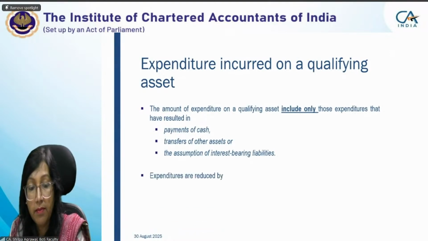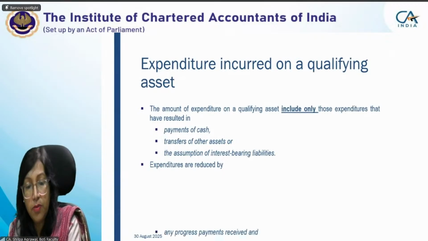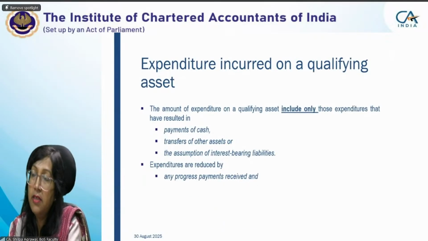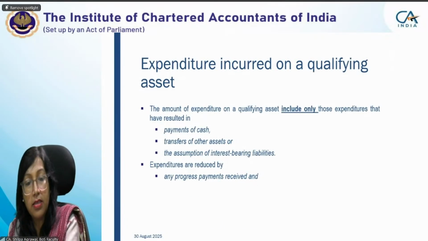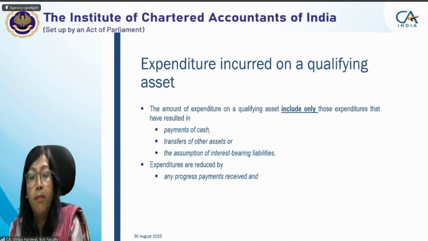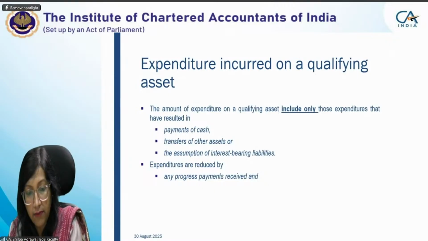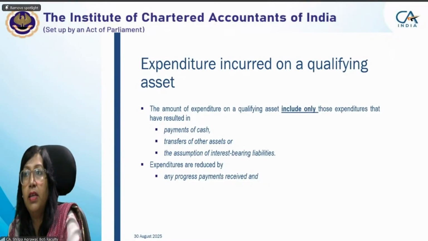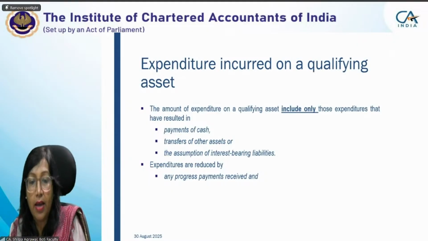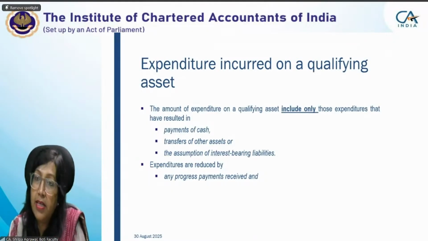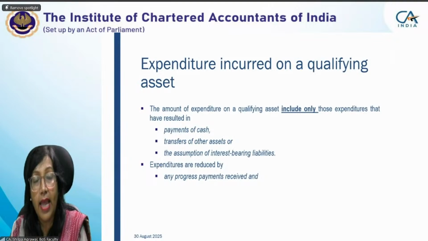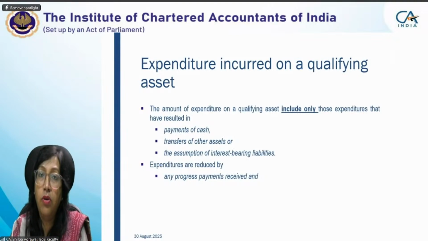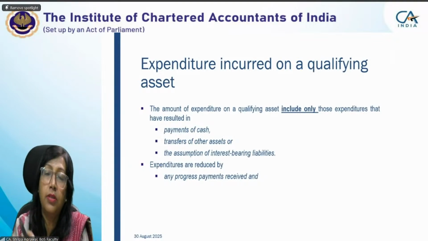Okay. So we incurred some expenditure on the construction of the qualifying asset, but that expenditure will be reduced by any progress payments received. Say we incurred 5 lakh till construction, and for that we received progress payments of 1 lakh rupees. So my outstanding expenditure will ultimately be the net figure, that is 4 lakh rupees. I'll calculate the borrowing cost on the outstanding balance, not on what we have recovered. Okay?